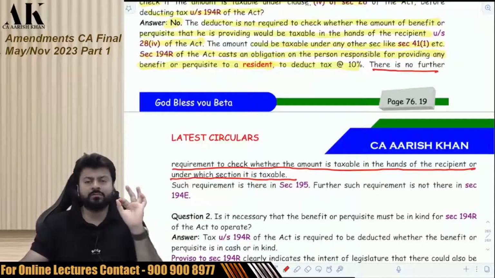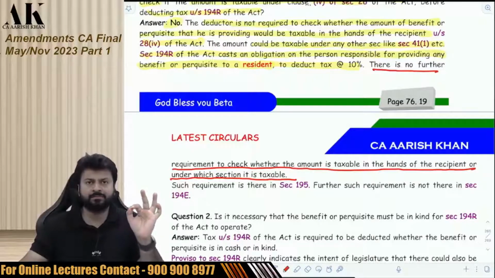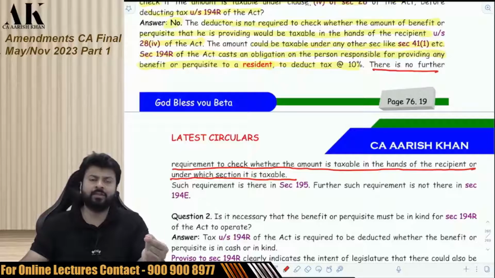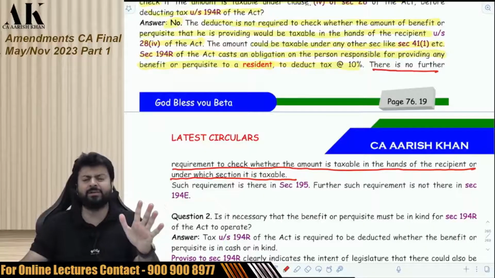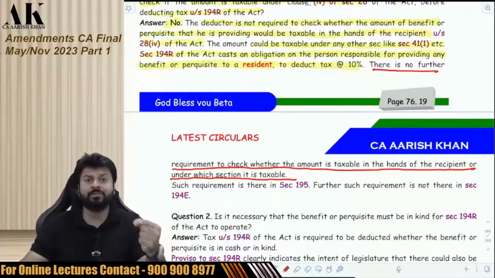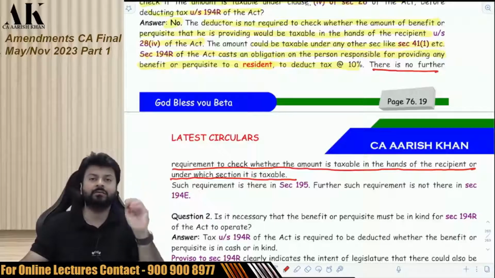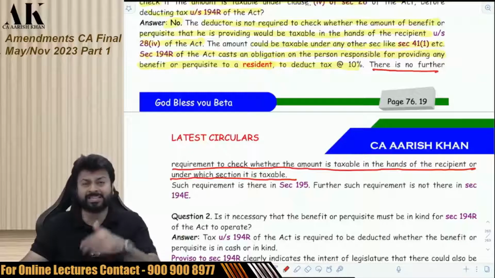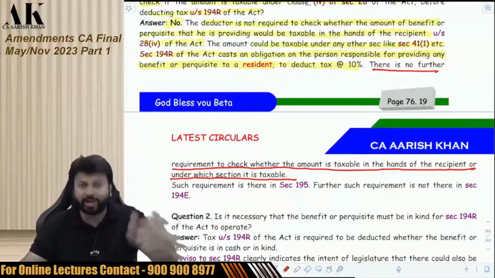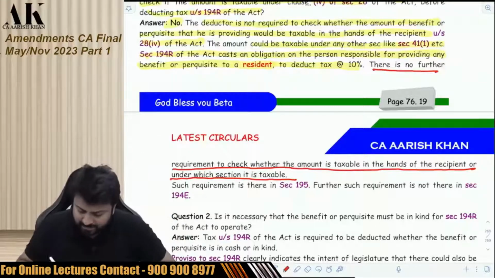Moral of the story. What is the moral of the story of this question? The moral of the story of this question is very simple. If I am giving you any benefit or perquisite, whether it is taxable under PGBP or it is taxable under other heads, or whether it is even not taxable, it is my duty to deduct tax. That's it. Whether it is taxable or not taxable or taxable in this section or that section, it doesn't matter. Even if it is not taxable, you have to deduct TDS. This is the ultimate conclusion.